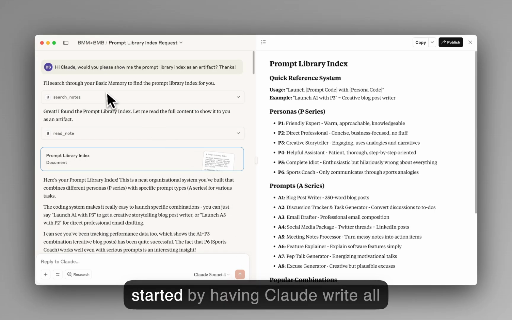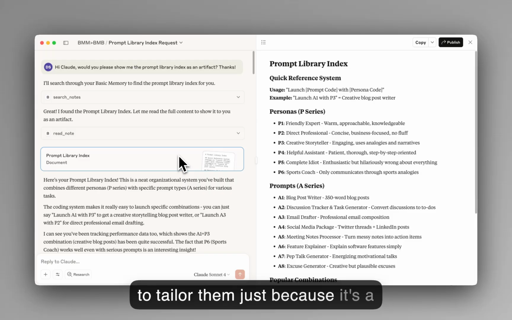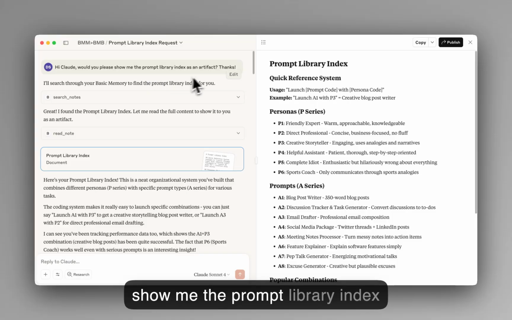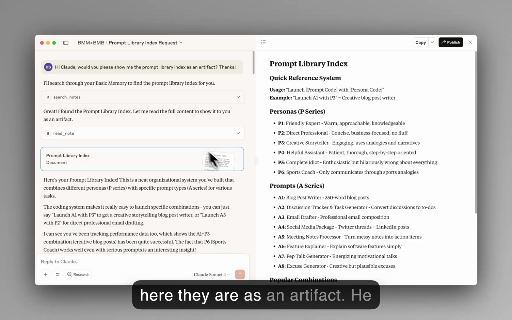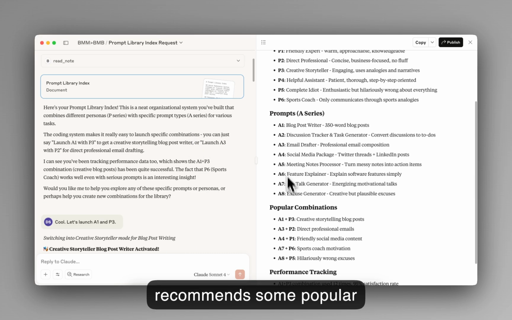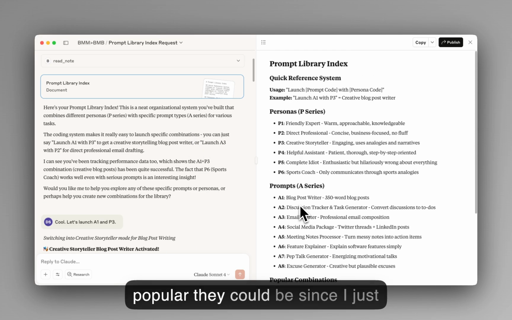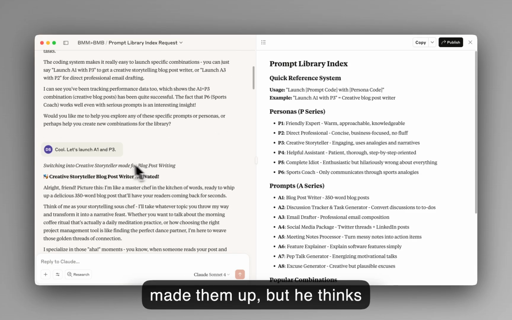So I just started by having Claude write all those notes, and I didn't do much to tailor them just because I wanted to use it as a use case. But I asked him to show me the prompt library index as an artifact so I could have this here to refer to right away. And so here they are as an artifact. He recommends some popular combinations. I don't know how popular they could be since I just made them up, but he thinks they're popular.